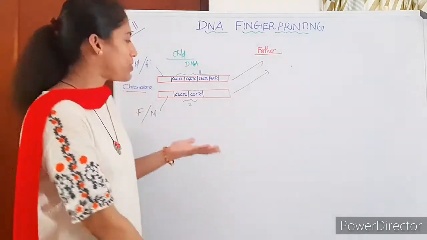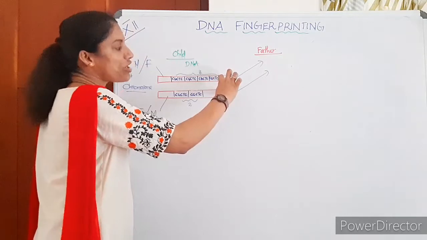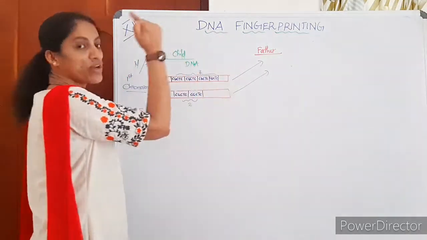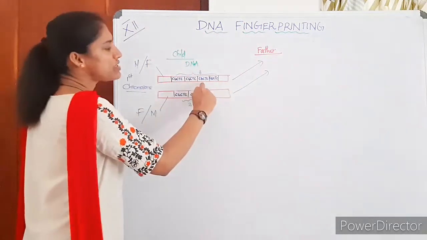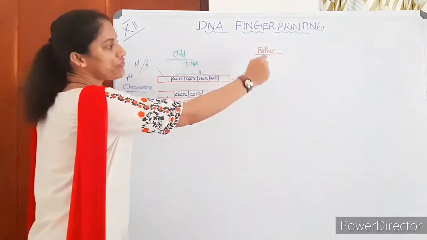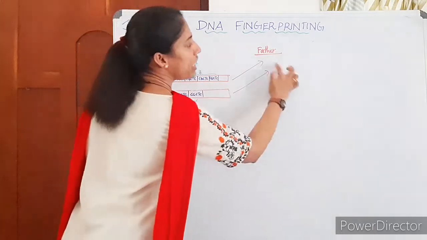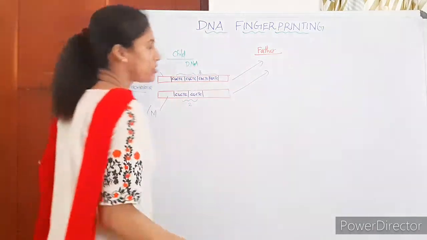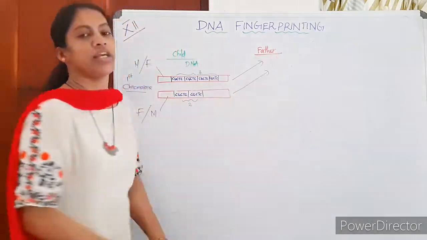We cannot say which one is which, but with testing we can. Out of the 2 chromosomes in every pair of an individual, one comes from the father, the other from the mother. So if this is the paternal chromosome, his father must have these 4 VNTR repeats in either of the 2 chromosomes of the first pair. If he is the genetic father, he must have either this or this as a member.